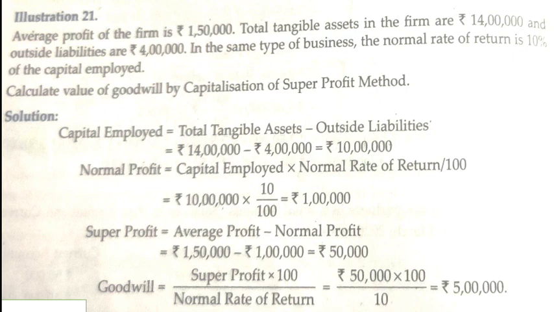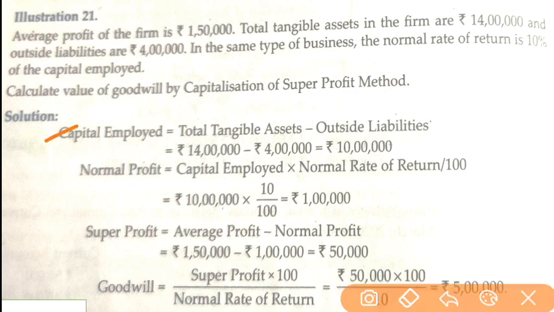Average profit of the firm is 1,50,000. Average profit is already given. Total tangible assets in the firm are 14 lakh and outside liabilities are 4 lakh. How will we calculate capital employed? Total tangible assets minus outside liabilities gives our capital employed. In the same type of business, the normal rate of return is 10% of the capital employed. Calculate the value of goodwill by the capitalization of super profit method.